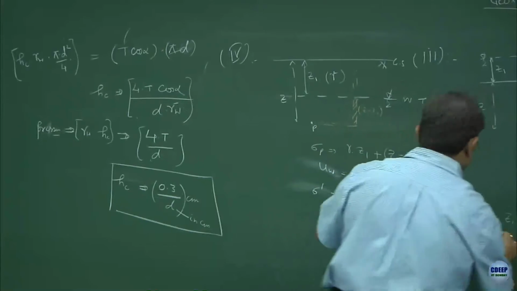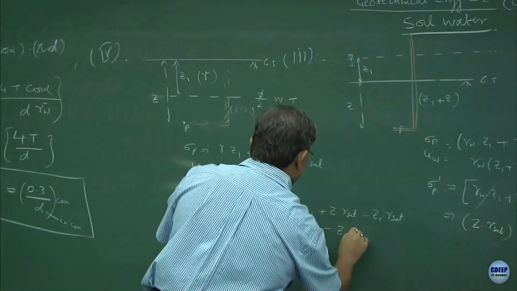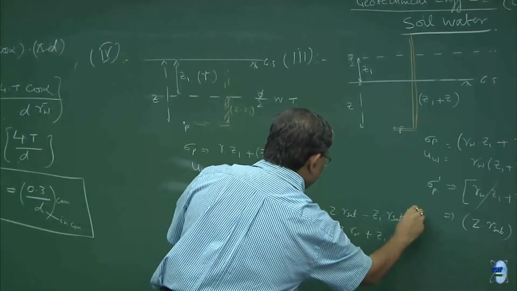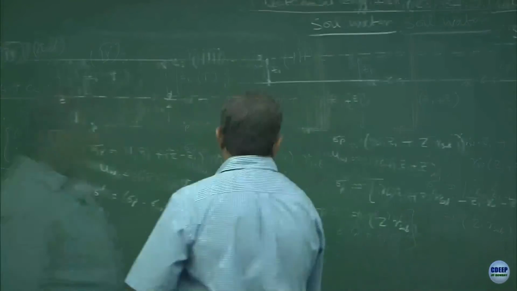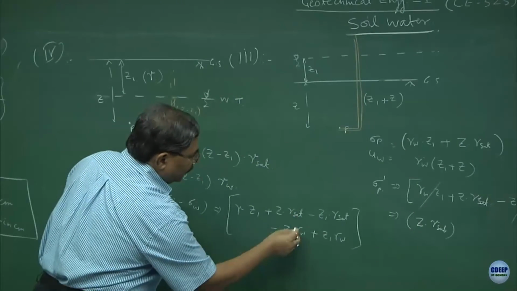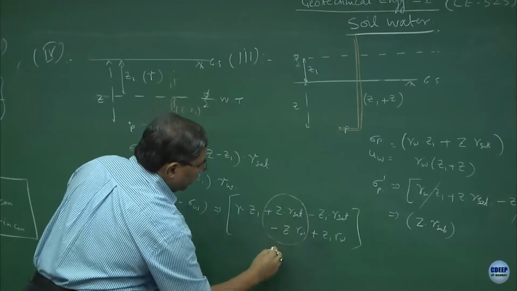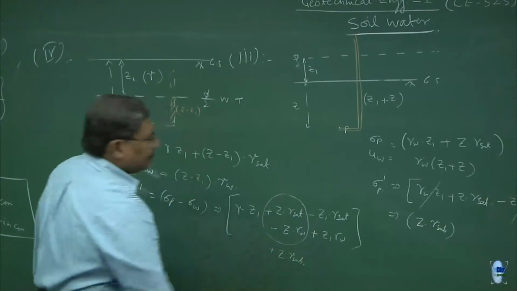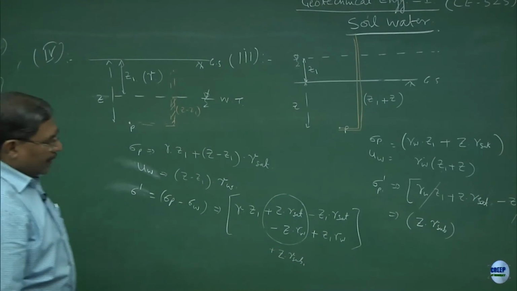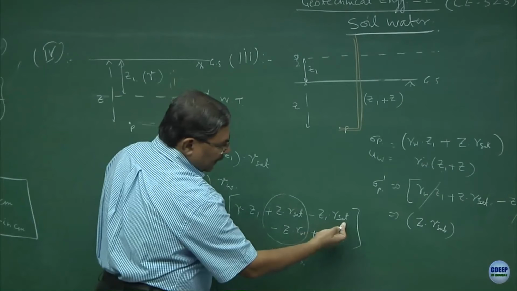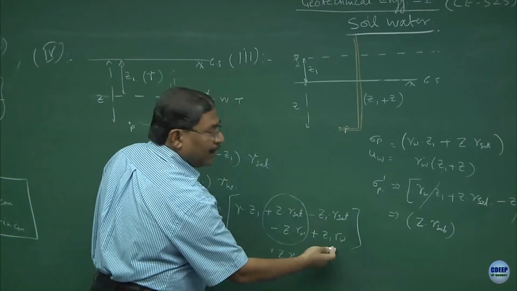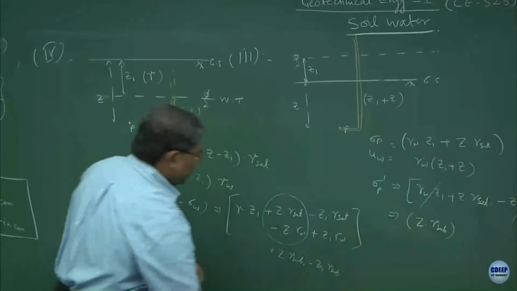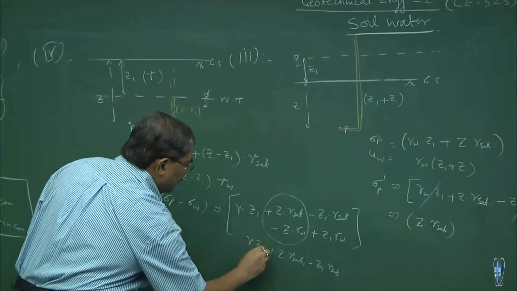This pore pressure is positive, minus Z gamma W plus Z1 gamma W. Z gamma saturated minus Z gamma W we can quickly take care of. This will become plus Z gamma submerged. Clear? Z1 gamma saturated minus gamma W, minus Z1 gamma submerged, plus gamma Z1. Is this correct?